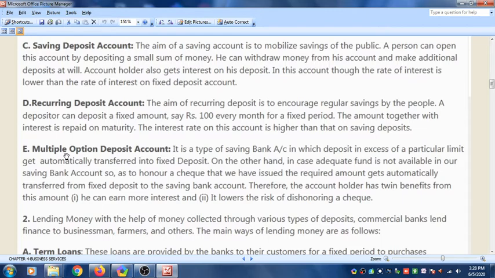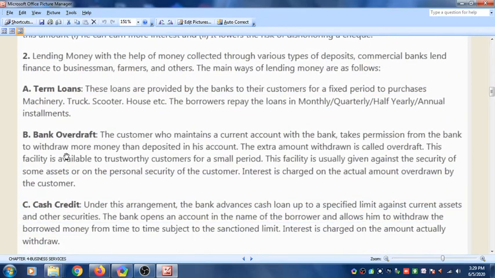Now this was the first function of the bank, that is acceptance of deposit. The second function of the bank is lending money with the help of money collected through various types of deposits. Commercial banks lend finance to businessmen, farmers and others. The main ways of lending money are as follows.